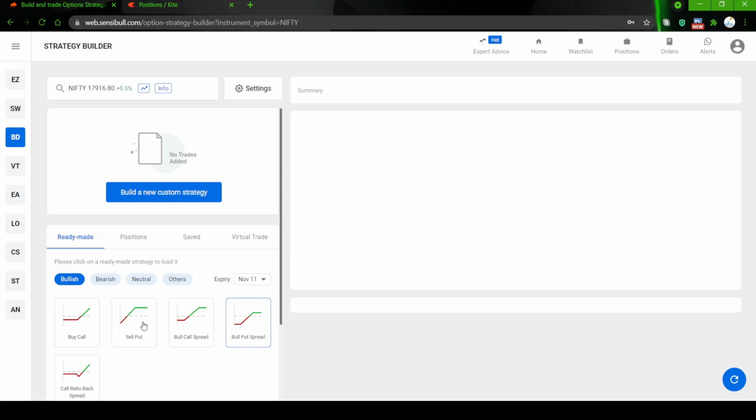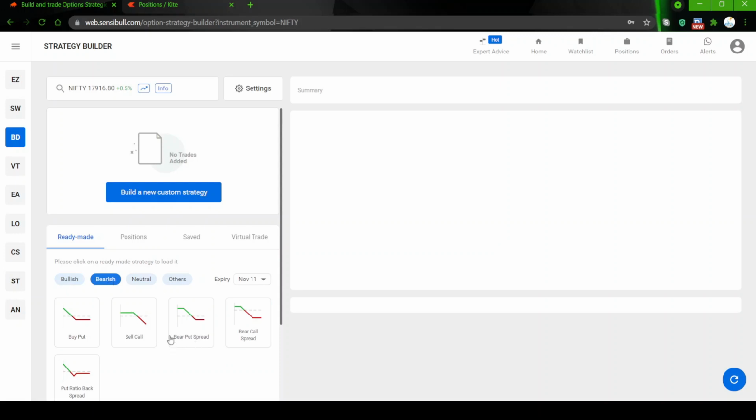Coming back to our point, the spreads for the bullish view. The call ratio back spread we will discuss later; that is not the topic of this session. The topic of this session is these spreads: bull call spread and bull put spread, for the bullish view.